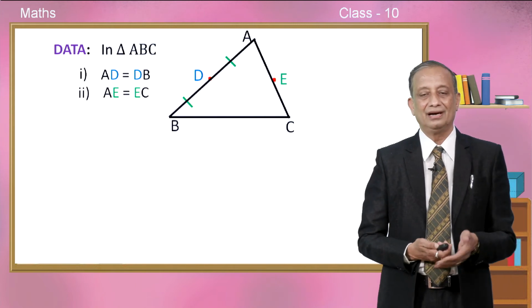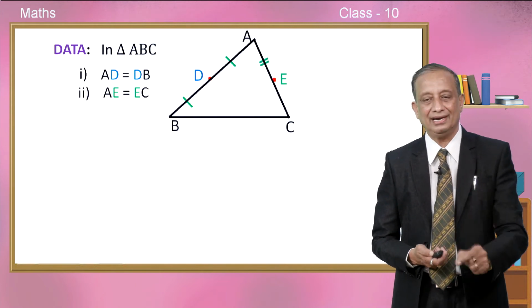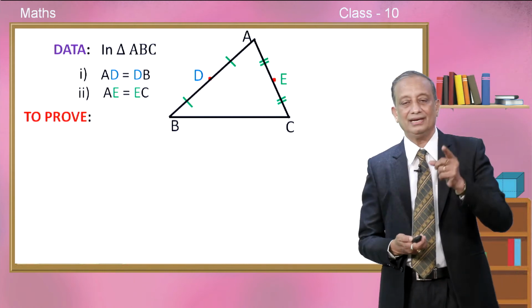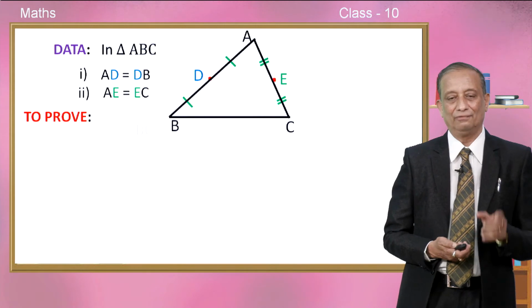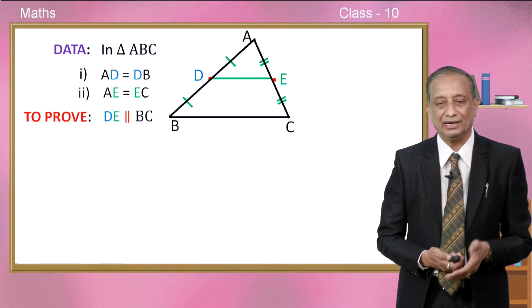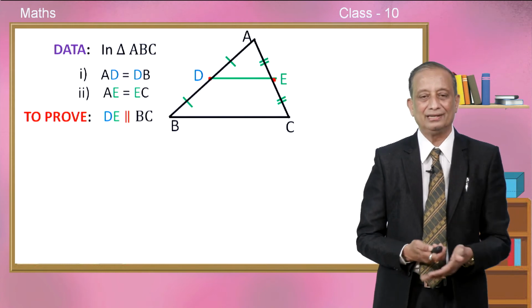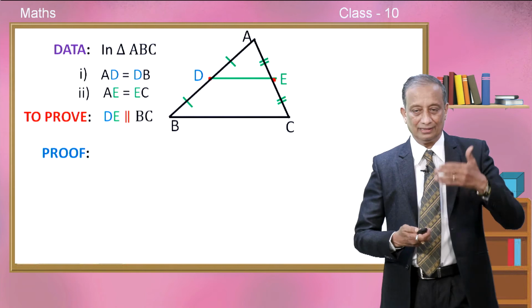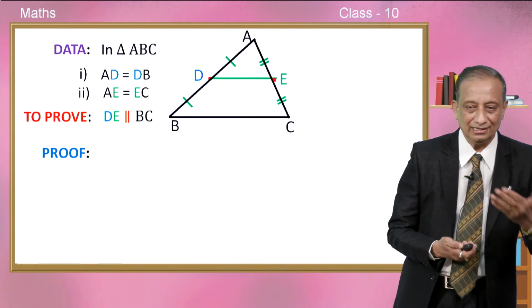Call it E and put two lines on AE, at the middle of EC also two lines. This means that AE and EC are equal. We have to prove one thing: if we join D and E, we have to show that DE is parallel to BC. This is what we wanted to prove using the concepts that we have learnt in the previous classes and today also.